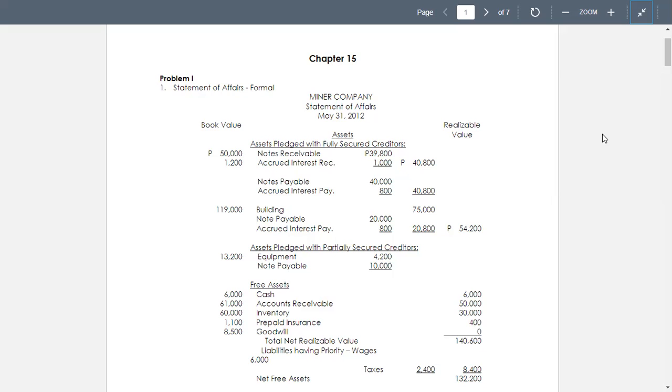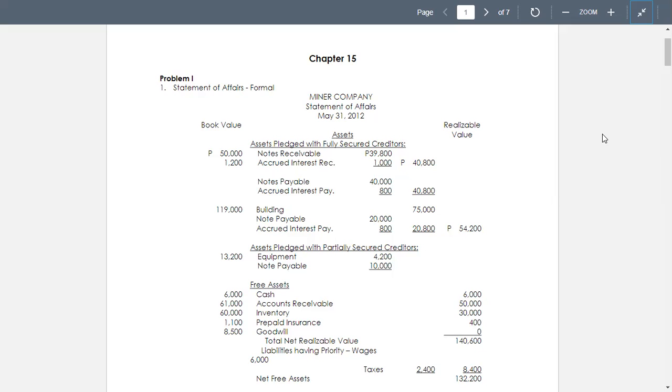The notes receivable are pledged as security on a note payable of 40,000. A note payable of 20,000 is secured by a lien on the building, and the equipment is pledged as security on a note payable of 10,000.